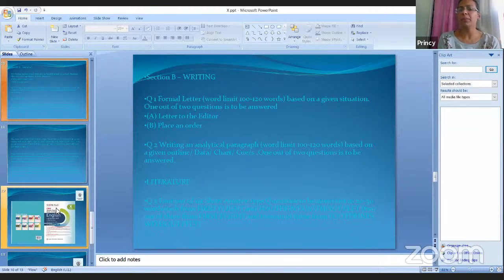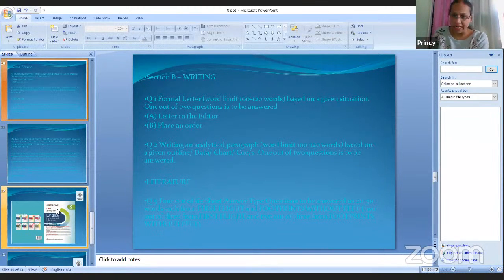Next is question number 2. This is a very new concept, I can say, because these are hard to find in these types of exams. This is the analytical paragraph. Analytical paragraph means some situation, some guidelines, some data and facts will be given to you.